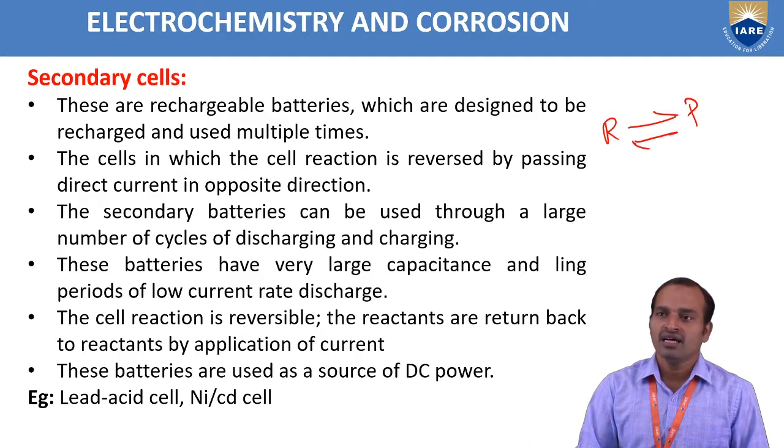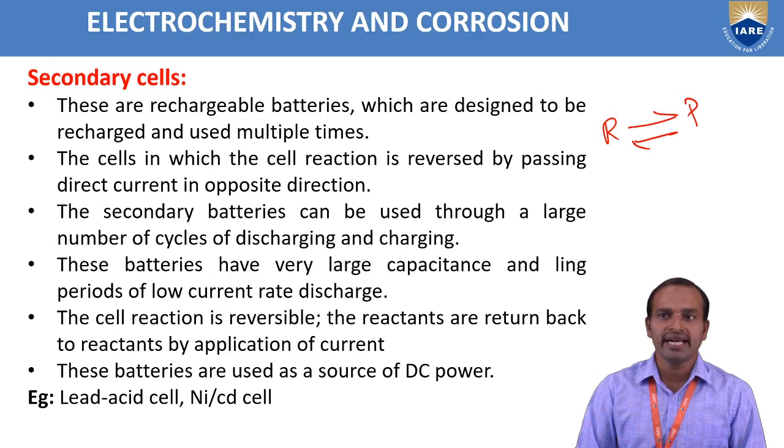These are reusable batteries, recharged over multiple cycles and used multiple times. They are the cells in which the cell reaction is reversed by passing direct current in the opposite direction.